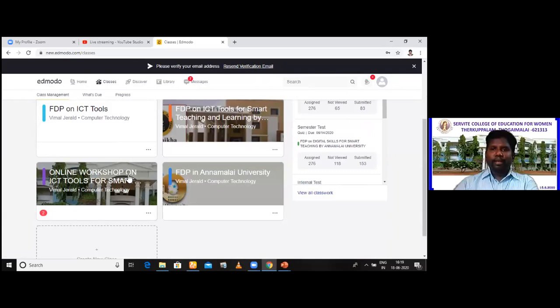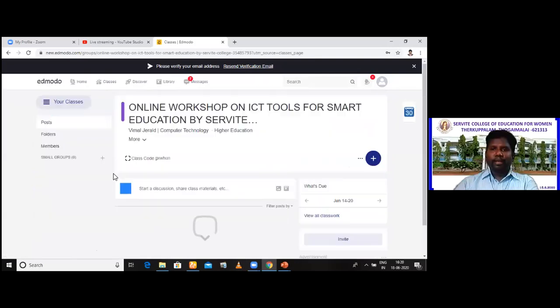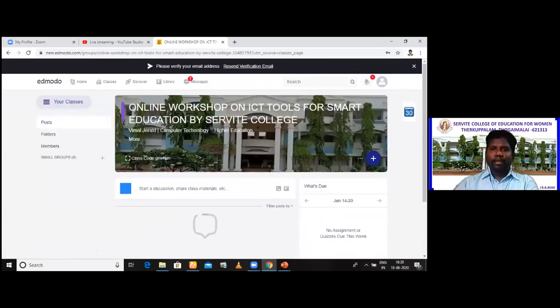Click that. And once after pressing that, you will have a plus symbol at the right corner. By using that, you will be able to create assignments. By using that, you will be able to create quiz. I'm clicking this. Just wait for some time. See here, I have this. I've gone into my class.